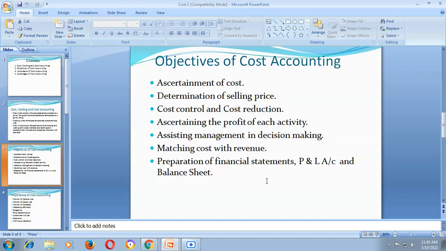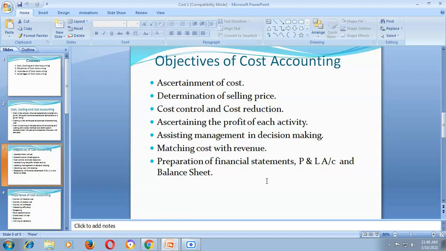Another objective of cost accounting is cost control and cost reduction. This is the basic function of cost accounting. A basic function of cost accounting is to control the cost. To control cost means to minimize the cost. The objective is to minimize the cost of manufacturing, comparison of actual cost with the standard cost.